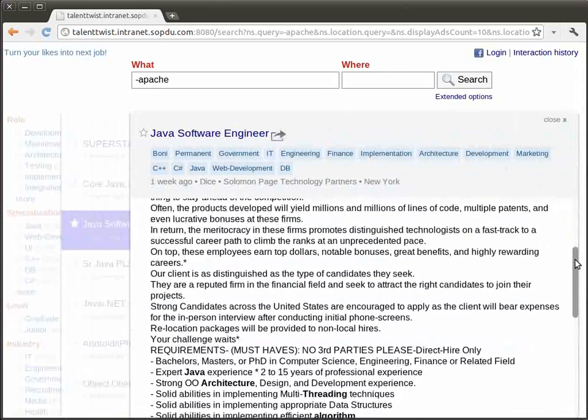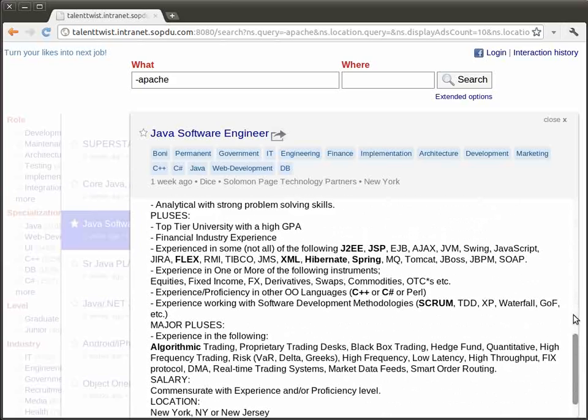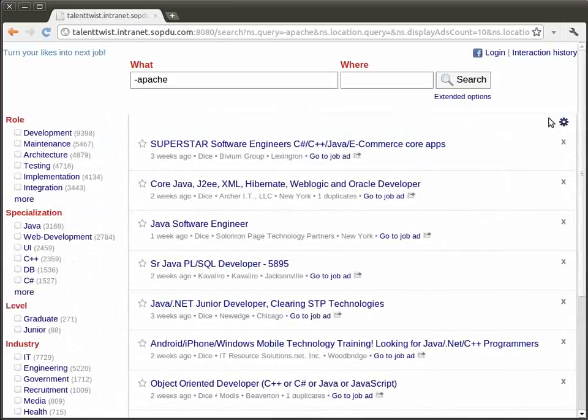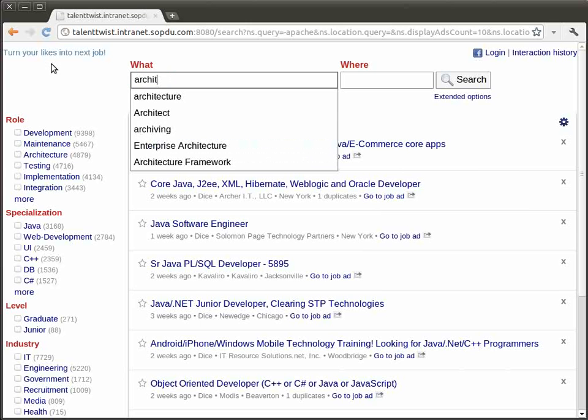The system immediately learns from all users' interactions. Each interaction is used to assess a professional profile of the user. We call it the graph of professional interests. Now let's see what architect jobs we have. Only Java-related architect jobs are on top.